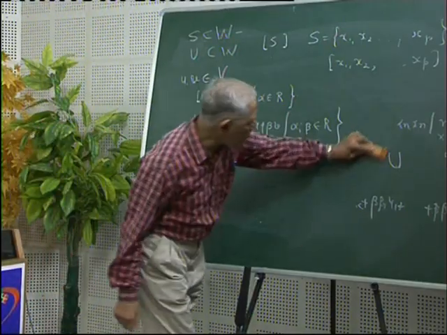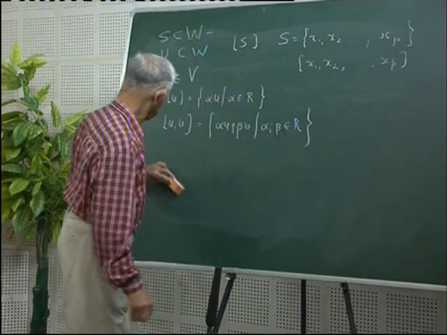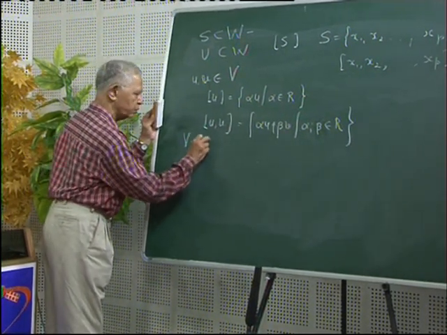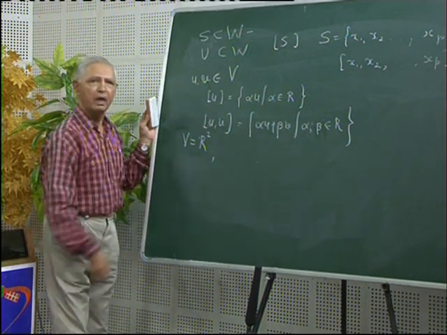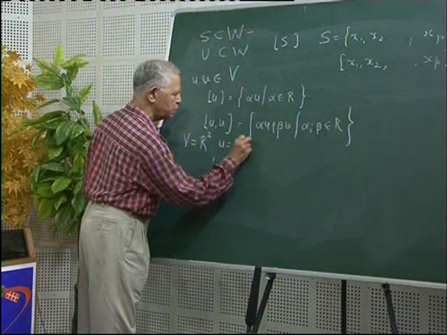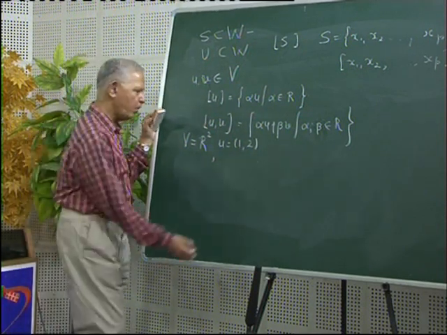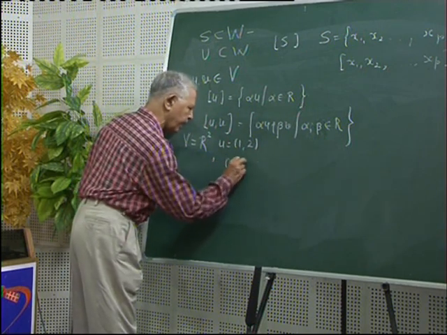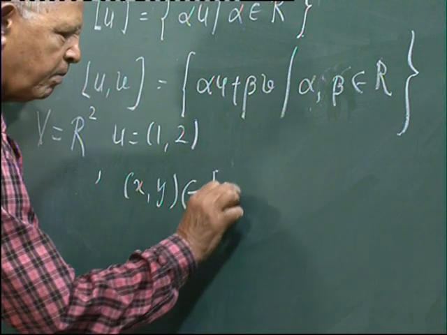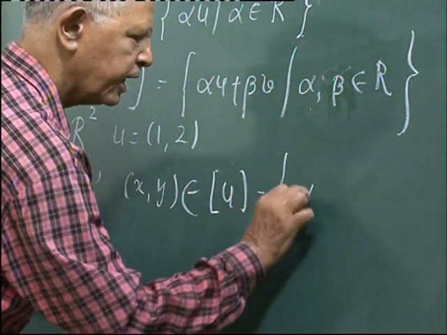Let us take one concrete example. Suppose we take V equal to R2 and our vector u equal to (1, 2). Now suppose the vector (x, y) belongs to the subspace spanned by u, that is equal to all the scalar multiples